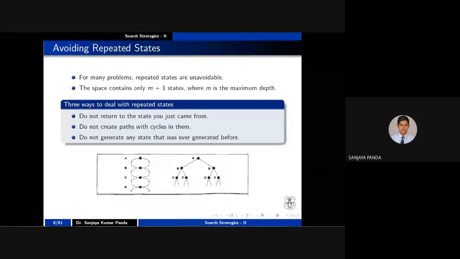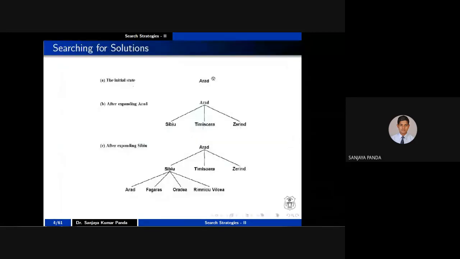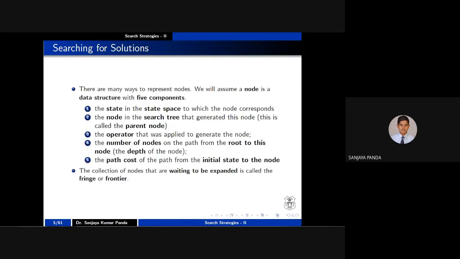If a state is generated, if the city A is already explored, then in this problem you will not explore A again. Whenever you are expanding, S is expanded. So in future steps, whatever step you have to obtain after expanding S, make sure that you will not expand S again. If you follow this procedure, you can somehow avoid the repeated steps.